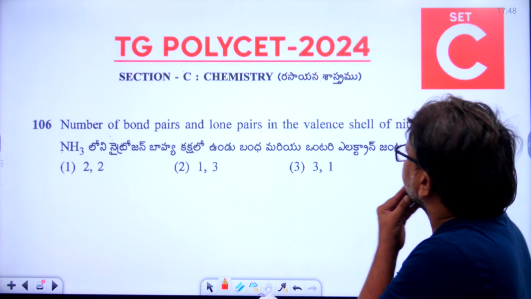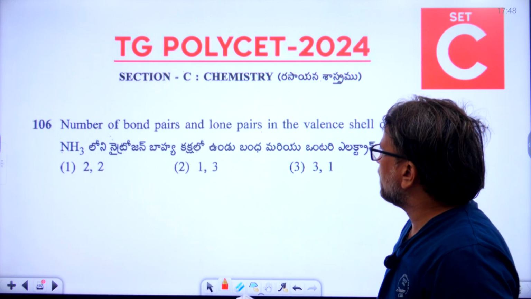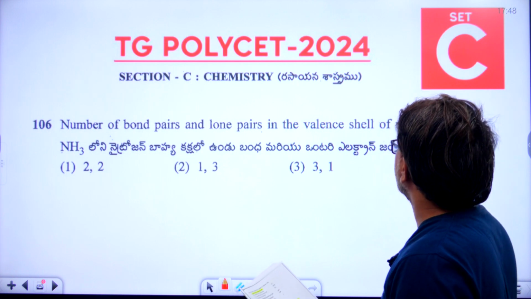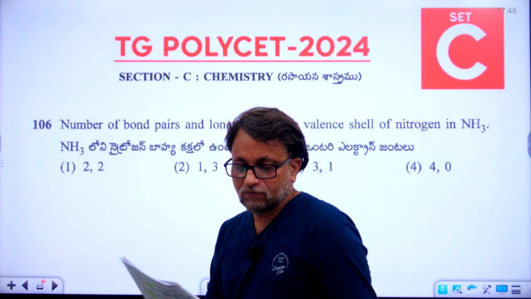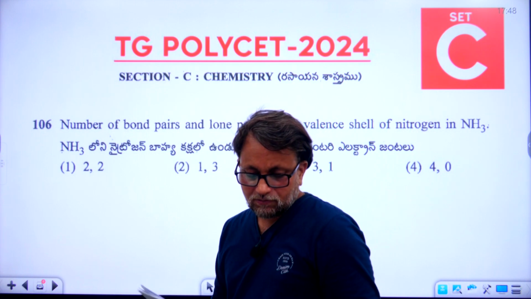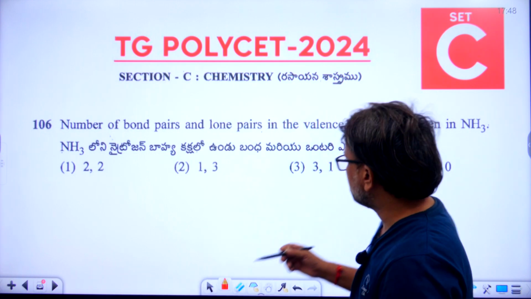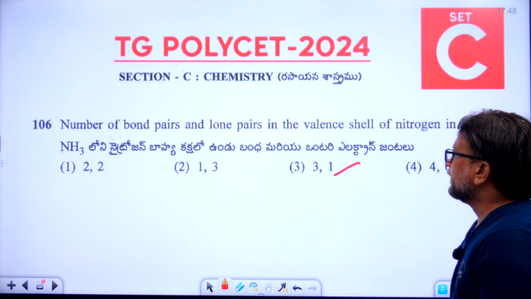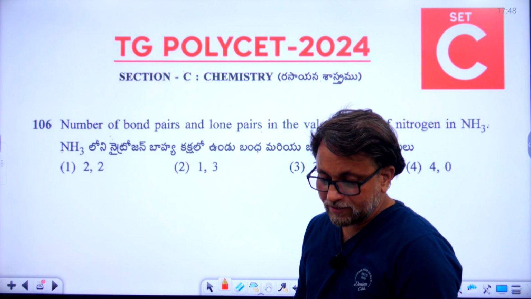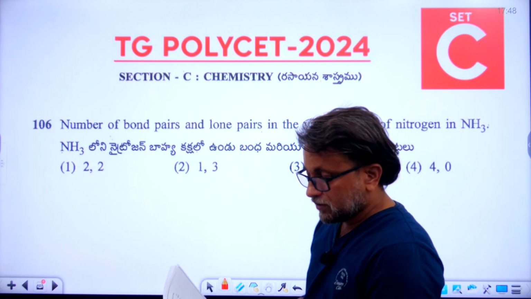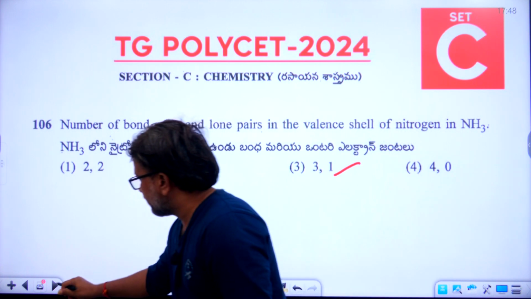Number of bond pairs and lone pairs in the valence shell of nitrogen in NH3. What is the right answer for the 106th question? The right answer is the third option: 3, 1, 3 and 1. So the third option is the right answer for the 106th question. Now let's go to 107.